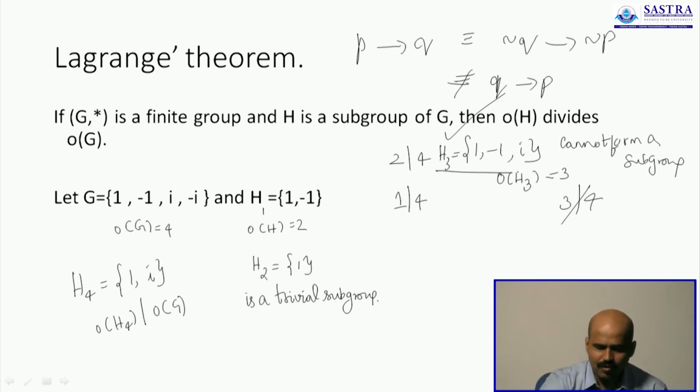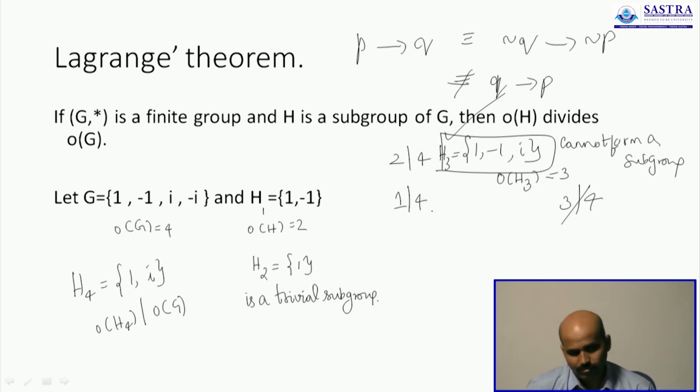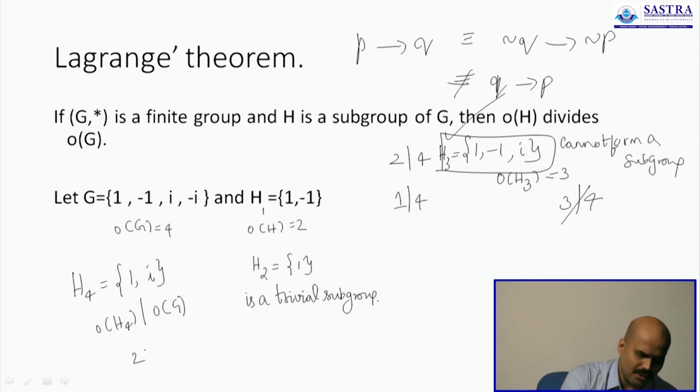This can never form a subgroup because 3 doesn't divide 4. This may or may not, because 2 divides 4, you know that, but that doesn't imply H4 will form a subgroup of G. That is why you investigate further.